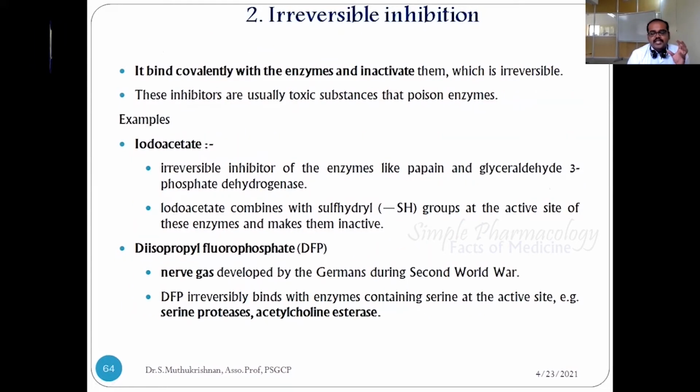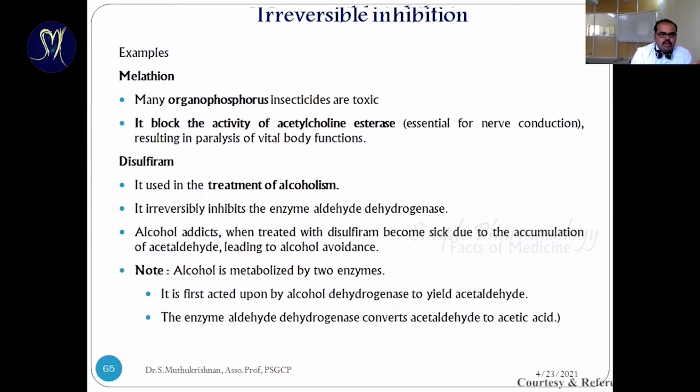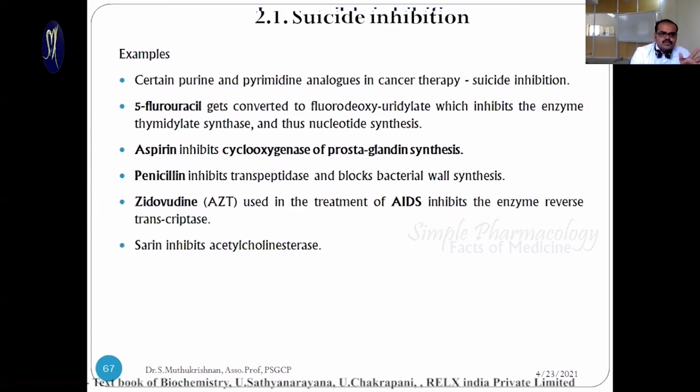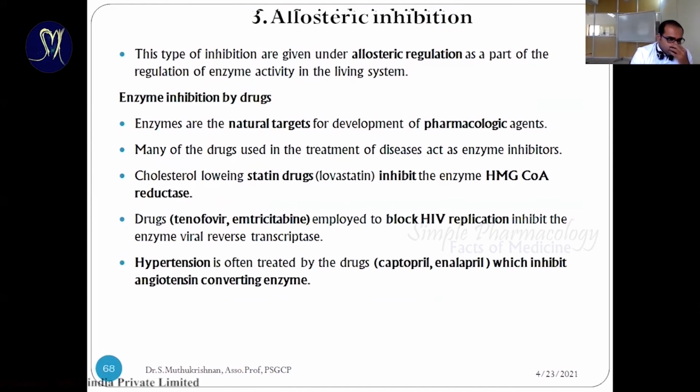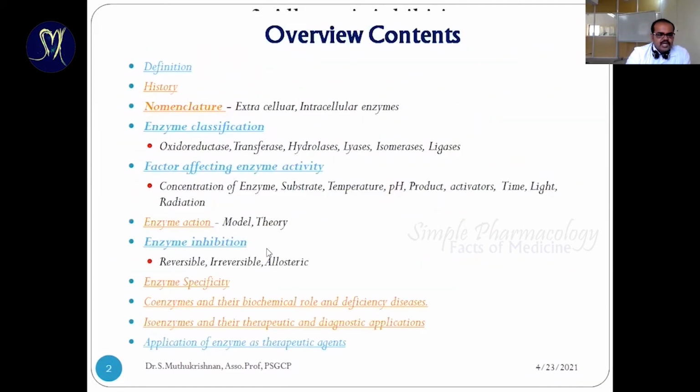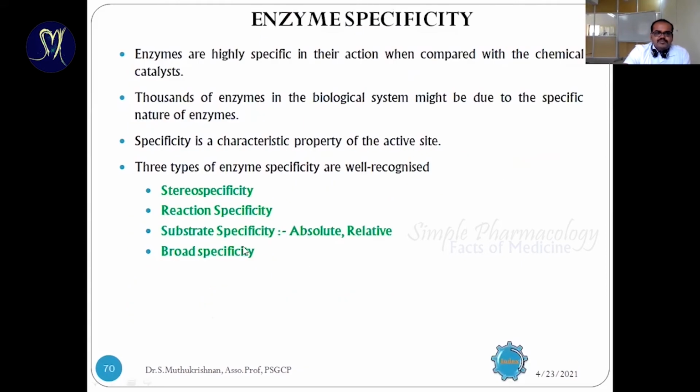Irreversible means it binds with a strong covalent bond. That's the reason the enzyme is totally blocked. The best examples are organophosphorus compounds: parathion, malathion, and some others. Suicide inhibition means the enzyme is totally blocked. Allosteric inhibition means it's a natural target for pharmacological events. The example is angiotensin converting enzyme. Once we inhibit those enzymes, we can use it to treat hypertensive cases. The next one is enzyme specificity.